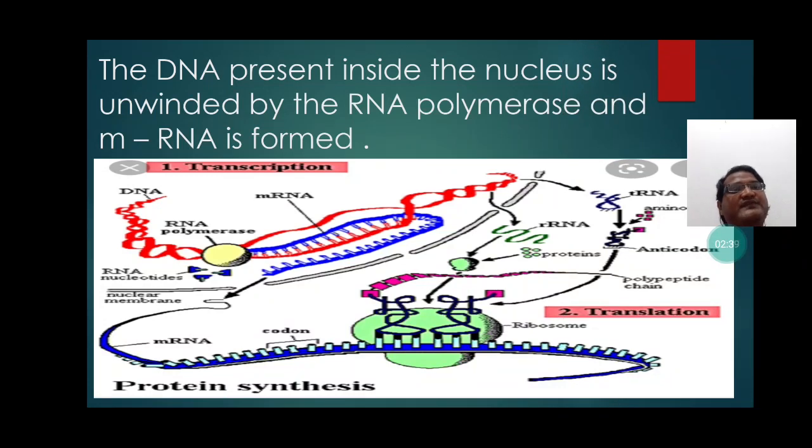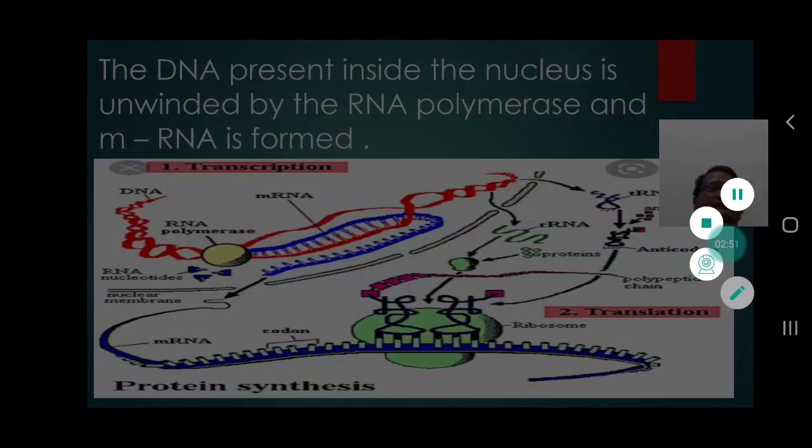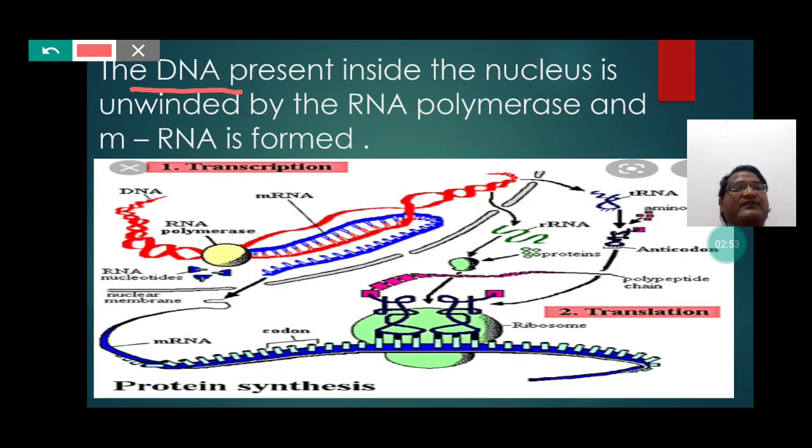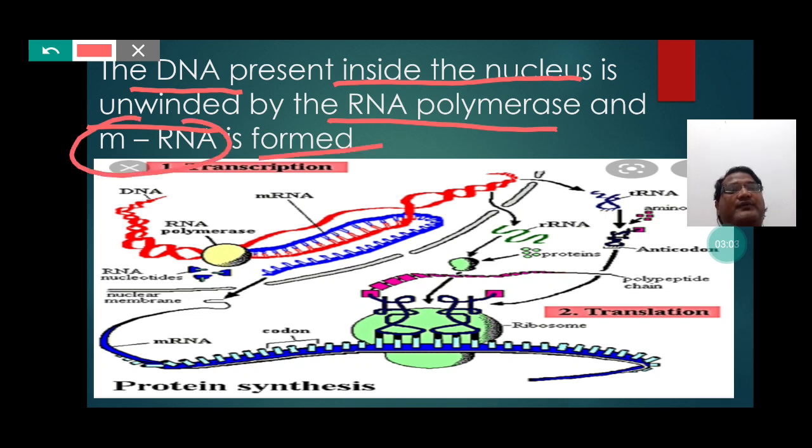The DNA present inside the nucleus is unwound by the RNA polymerase and mRNA is formed. So, students, the DNA which remains present inside the nucleus is unwound by the RNA polymerase, and as a result mRNA is formed.